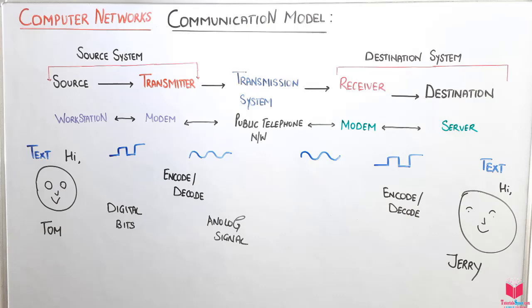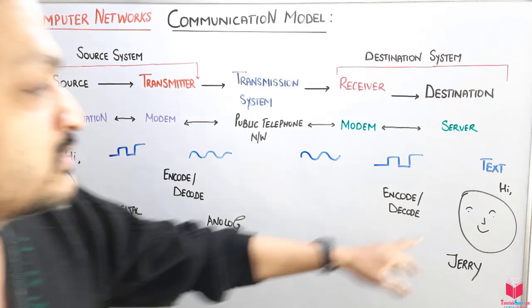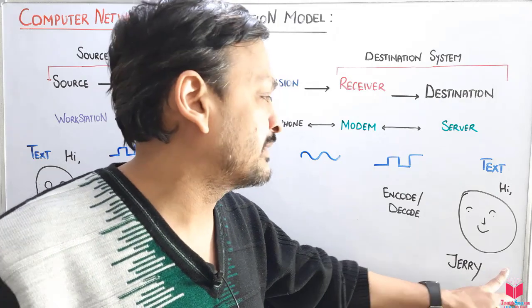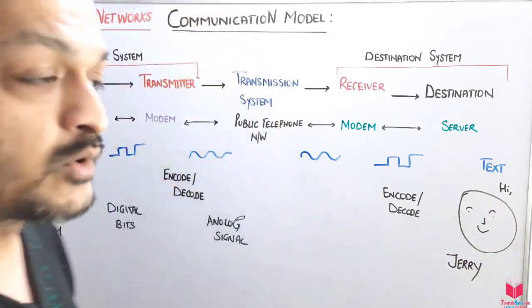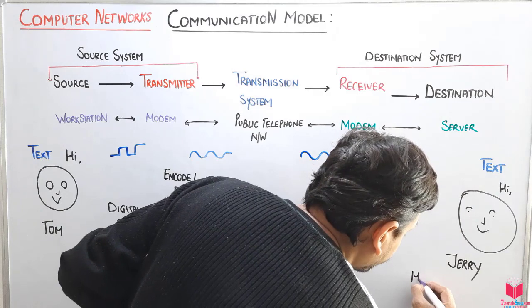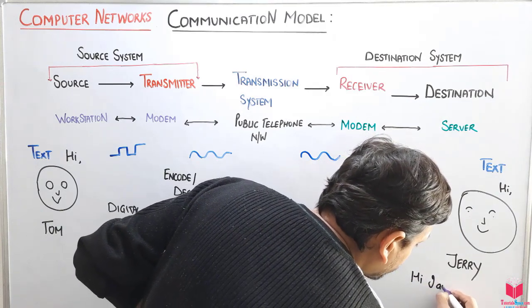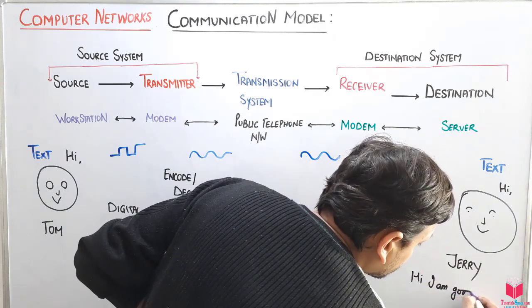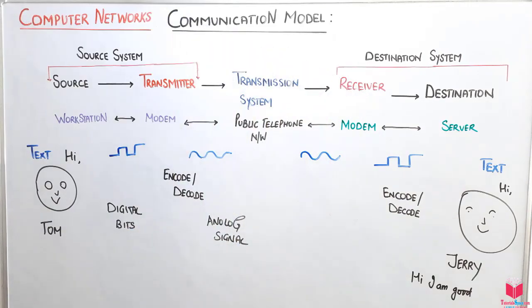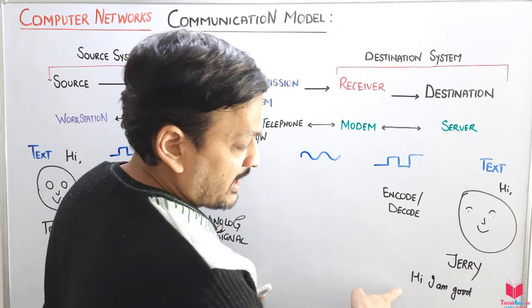First of all, I would like to clarify one more thing. Sometimes, suppose Jerry replies, like "hi, I am good". How will it happen? Suppose Jerry replies that "hi, I am good".